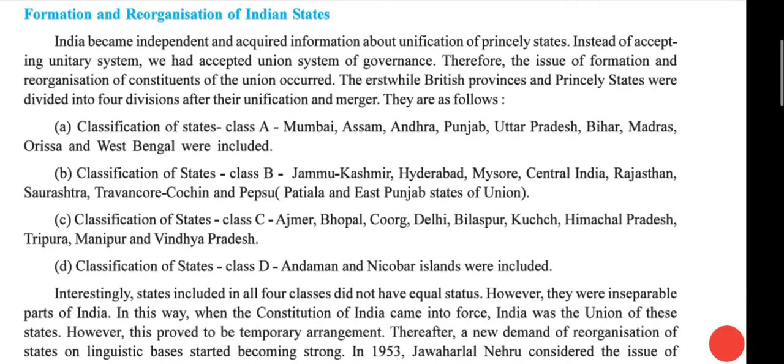Then classification of states, Class B: Jammu and Kashmir, Hyderabad, Mysore, Central India, Rajasthan, Saurashtra, Travancore-Cochin, and Pepsu. Pepsu means Patiala and East Punjab States Union.